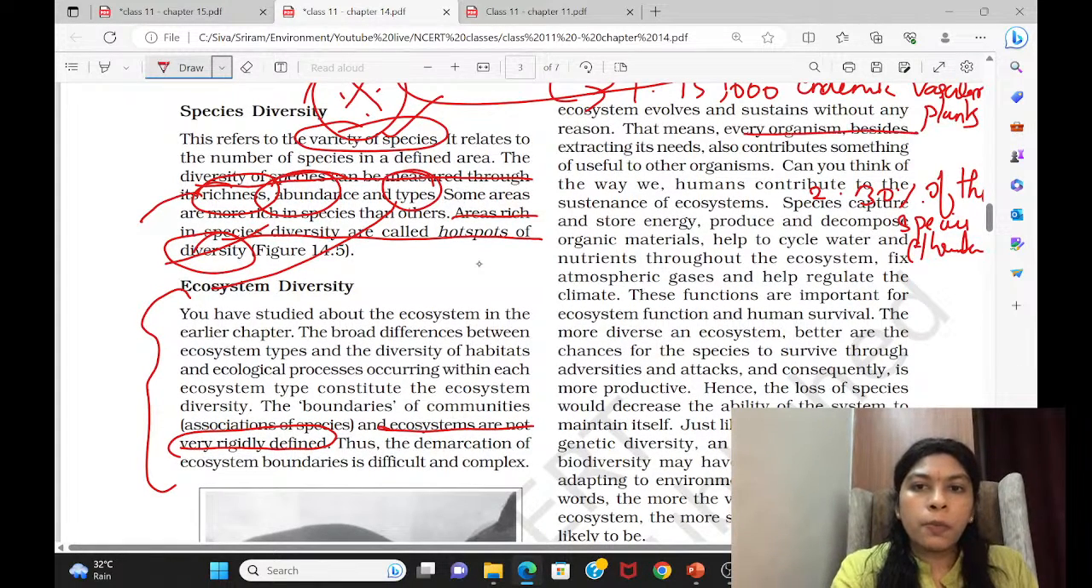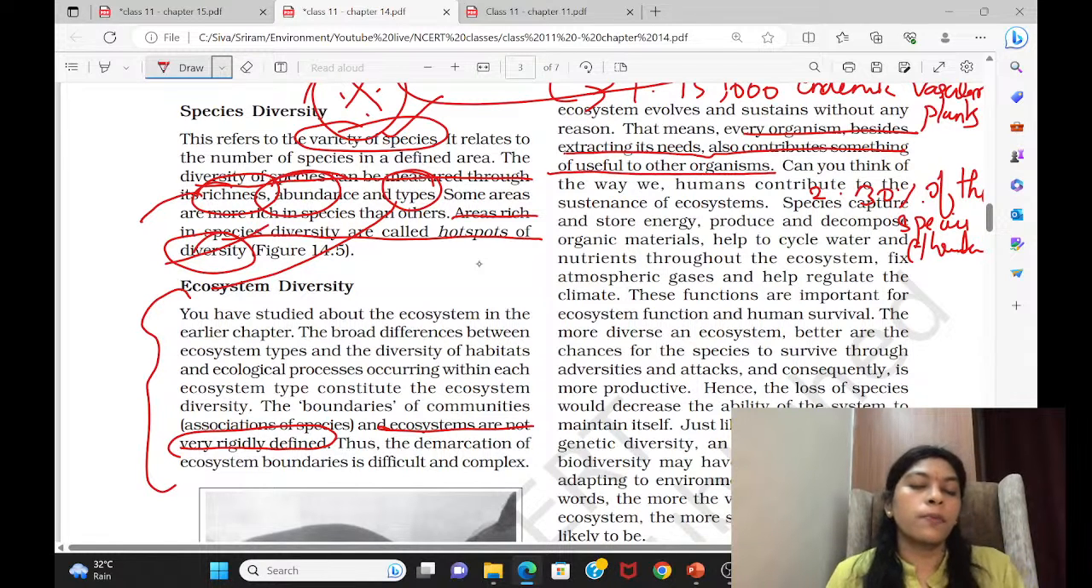That means every organism, besides extracting its needs, also contributes something useful to the other organisms. That is called ecosystem role. So biodiversity means one will benefit from another, and one is trying to give benefit to the other. So this is something called the ecosystem or ecological function. Okay.